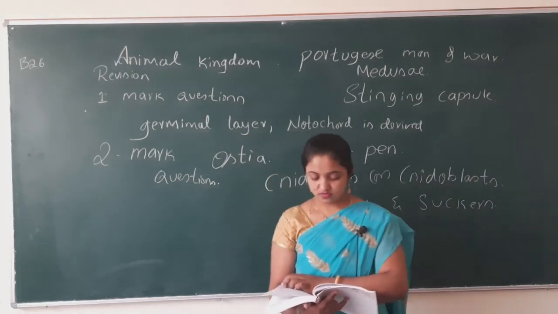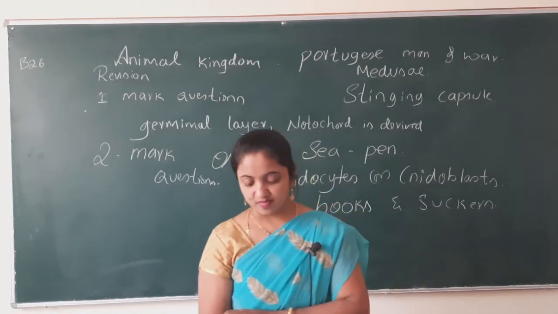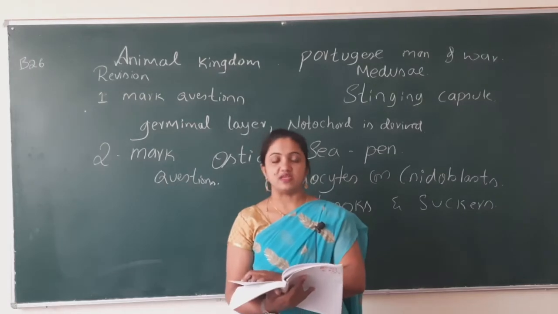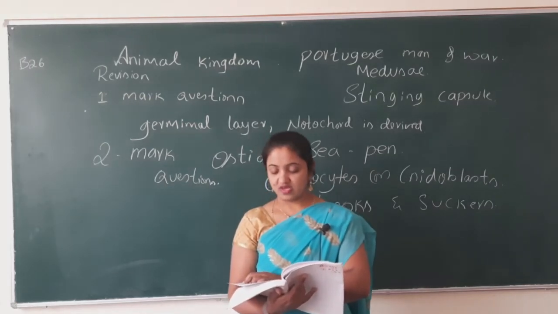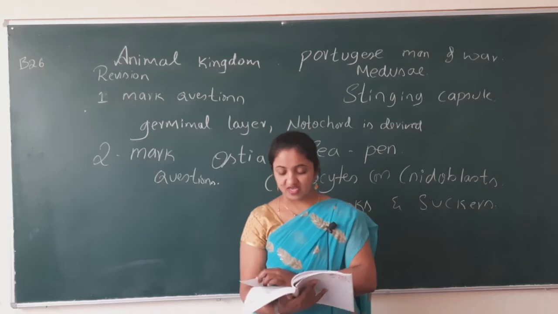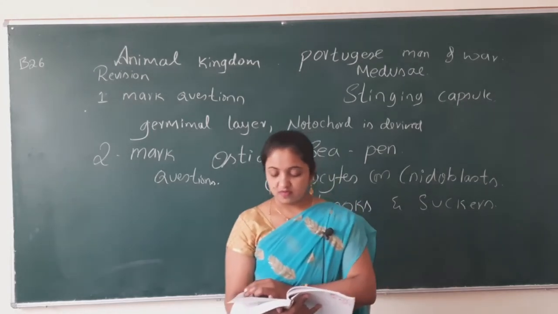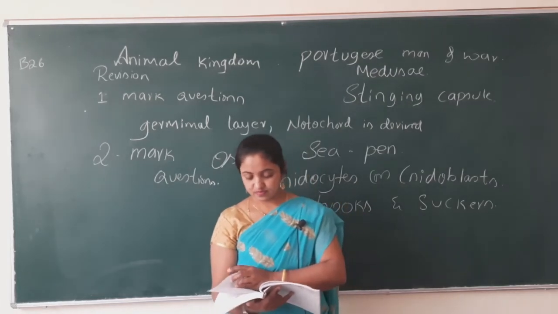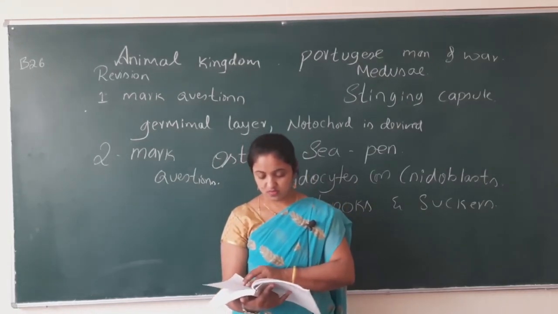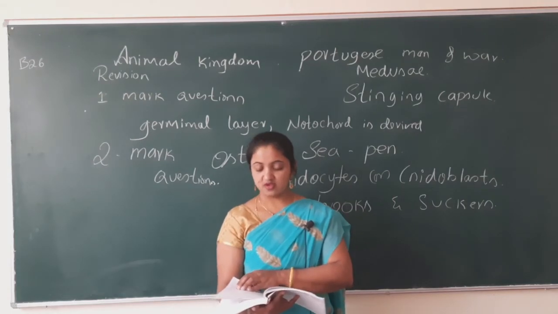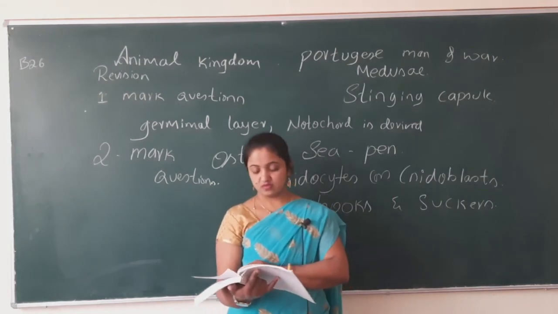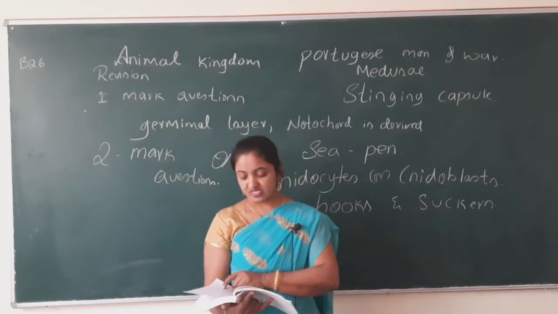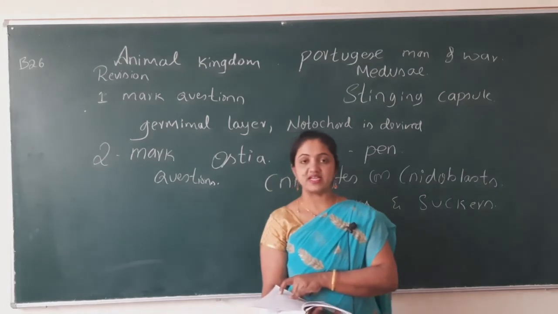Next question. Name the levels of animal classification based on body symmetry. Define hermaphrodite with an example. Name the 2 basic body forms of cnidarians.